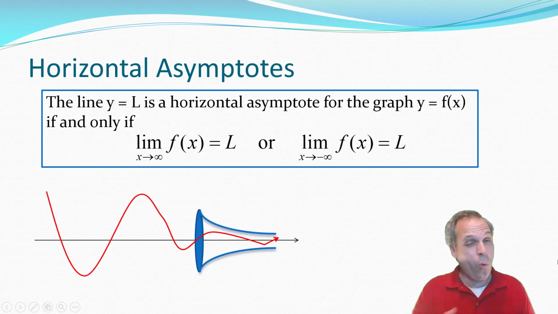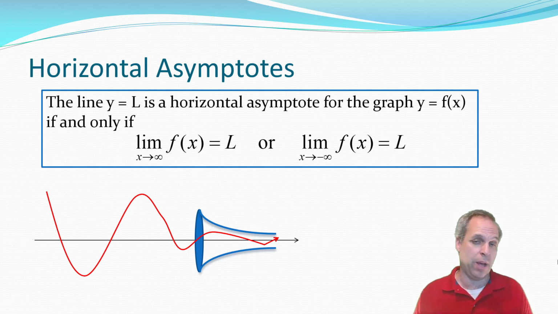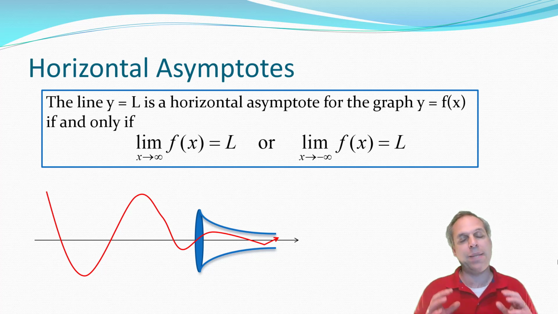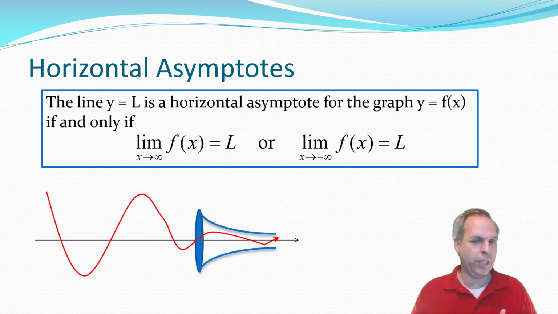So a horizontal asymptote is just a line y equals L so that one of two limits is true. Either the limit of the function as x were to increase without bound goes to L, or the limit of the function as x decreases without bound is L. Now you have to be careful. The way you should interpret the result is that it's as if there's a big funnel, and if the function approaches L as x increases without bound, that means then that the function values just get closer and closer to the line.